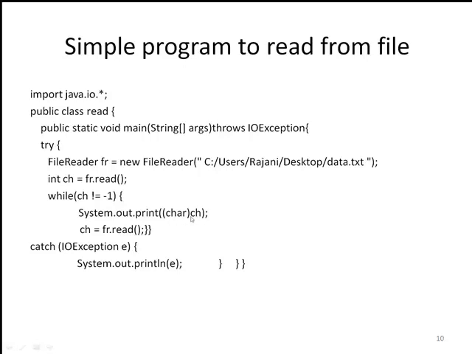Here I am converting this ch variable value into a character, because the read method returns the character in ASCII form, but we want to print character type of data. So we need to convert this ASCII value into a character. And in the next line, the read method will read one more character, and if the character value is not equal to -1, then it will repeat the same process.